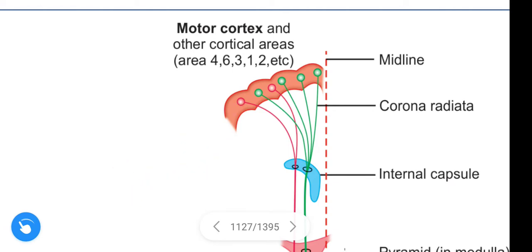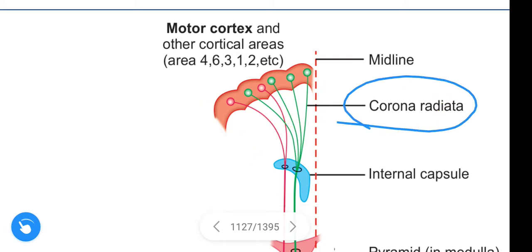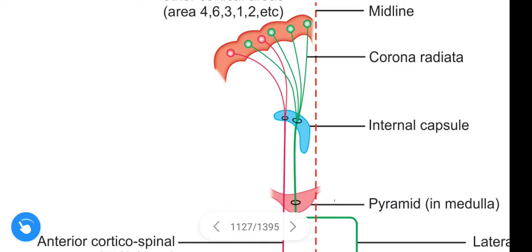Here the fibers are coming in a radiating form, so we call this corona radiata, and all these fibers are converging at the internal capsule.